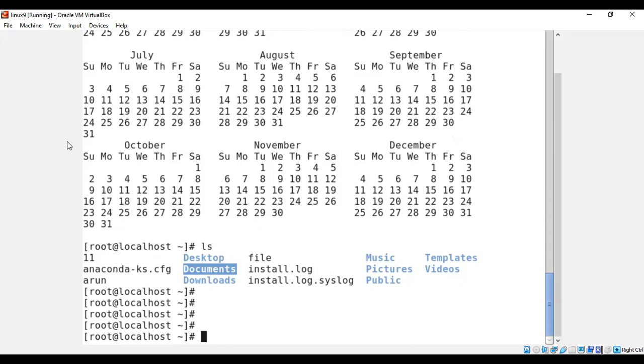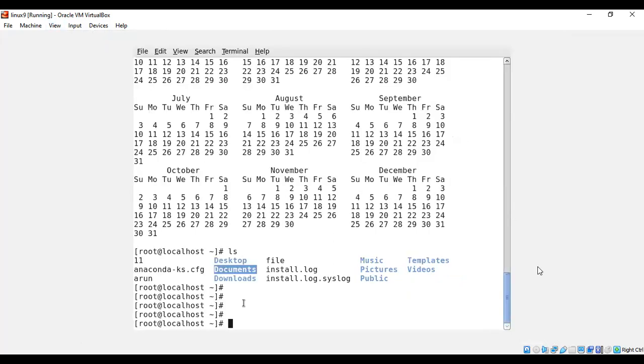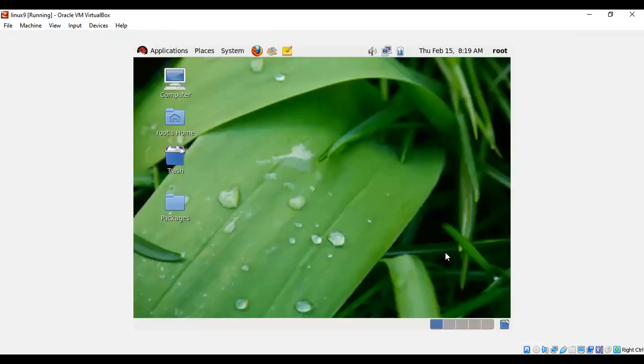Now we understood how you can log into the system and run the commands. I have shown you how to log in, how to check which user, what the date and time is, and how to see the calendar. Just a few commands that I have shown you. So let's go for the first unit. The first unit we are going to discuss is Get Started with the Gnome Graphical Desktop.